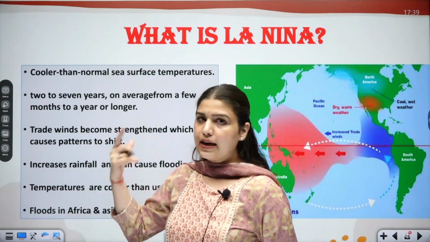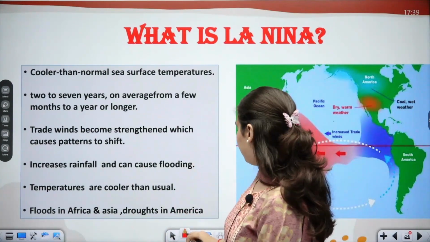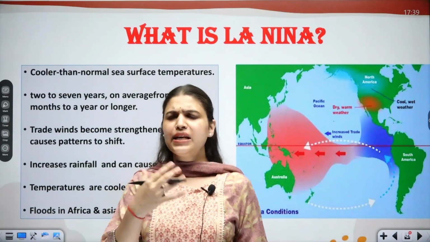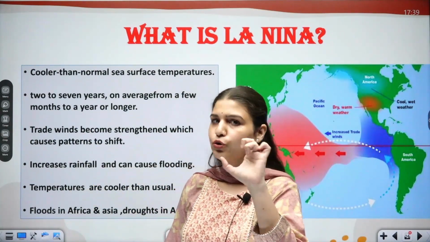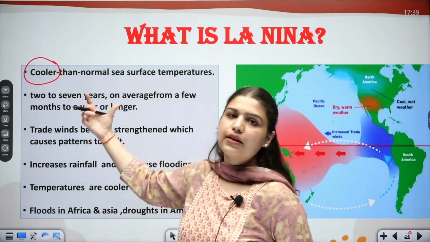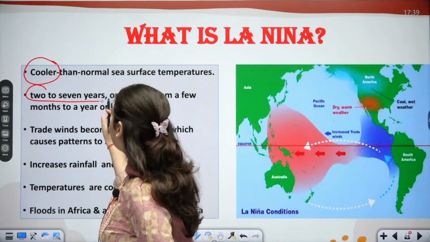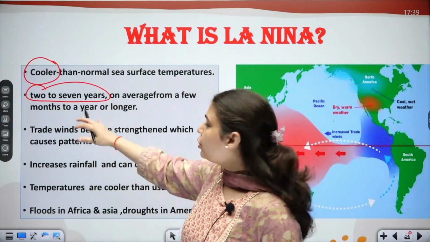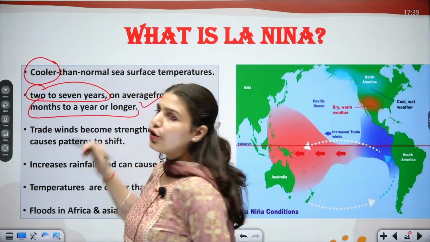Now, what is La Nina, the other weather phenomenon which is opposite to El Nino? If you remember El Nino, it will be easier for you to remember this because they are opposites. You just have to use opposite terms. Here you have cooler temperature, whereas in El Nino you had warmer temperature. It occurs at the same frequency as well: a time interval of 2 to 7 years, and a duration from a few months to a year or maybe longer.